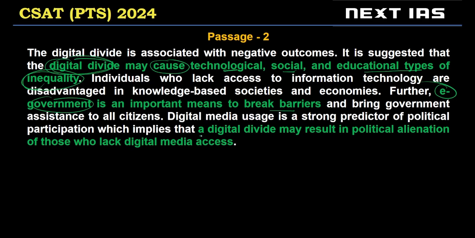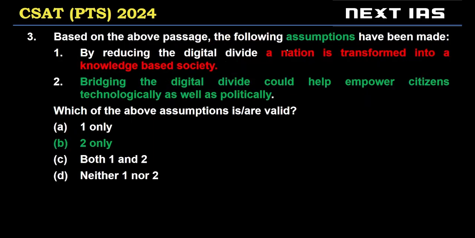Then in the last sentence, the author says a digital divide may result in political alienation of those who lack digital media access. So, in short, these are the negative causes or negative outcomes of the digital divide, right? Okay, let's look at the question. So now we are asked assumptions. In assumptions, like I said, a valid assumption is necessary for the passage to exist.